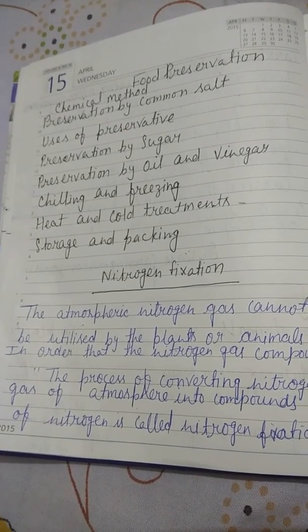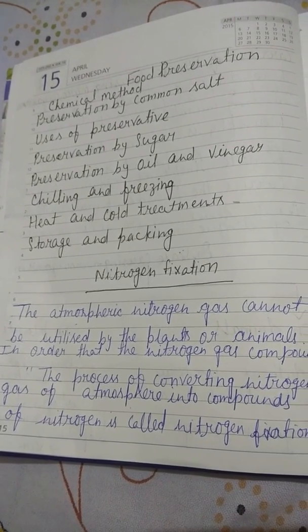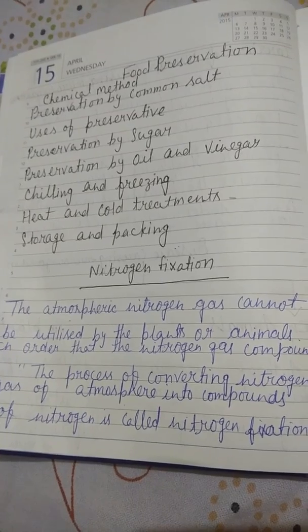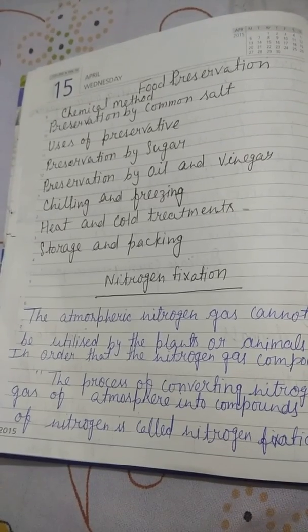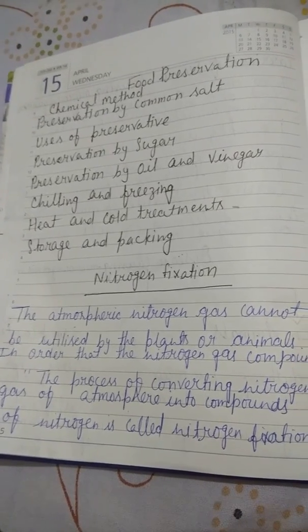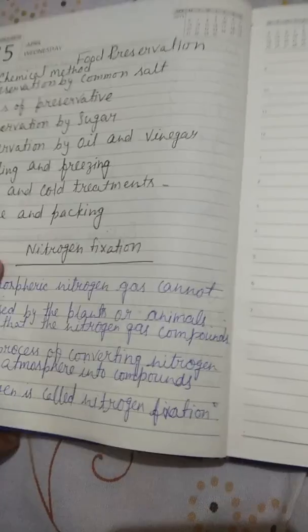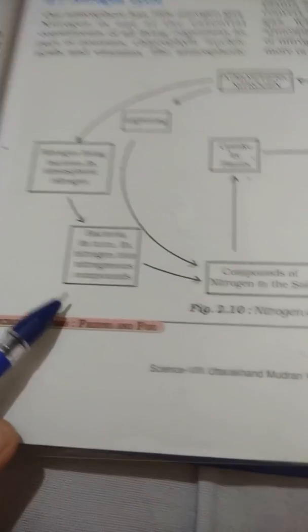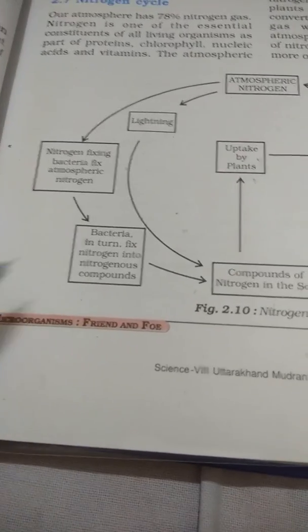The process of converting nitrogen gas of the atmosphere into compounds of nitrogen, which can be used by plants, is called nitrogen fixation.